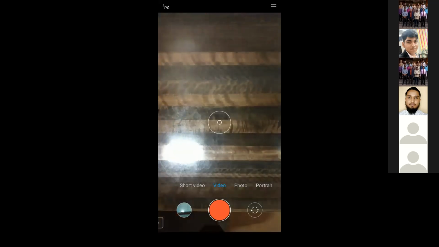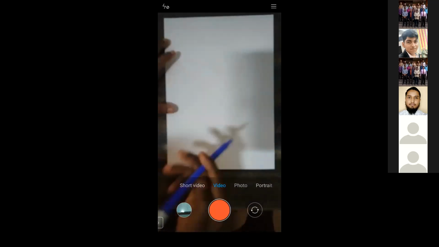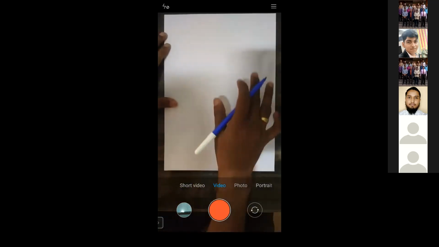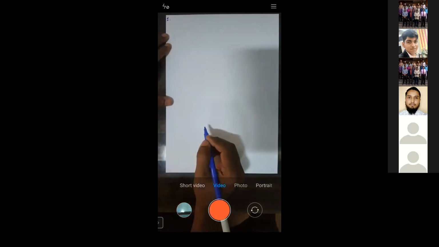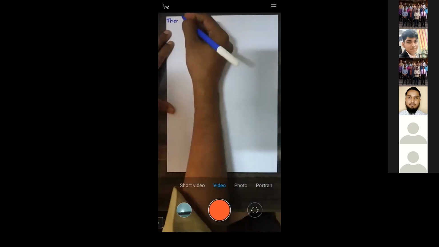Now let us start with the next point. There are five processes in a closed system. We'll be starting with each one by one. Now I will start with the first process.